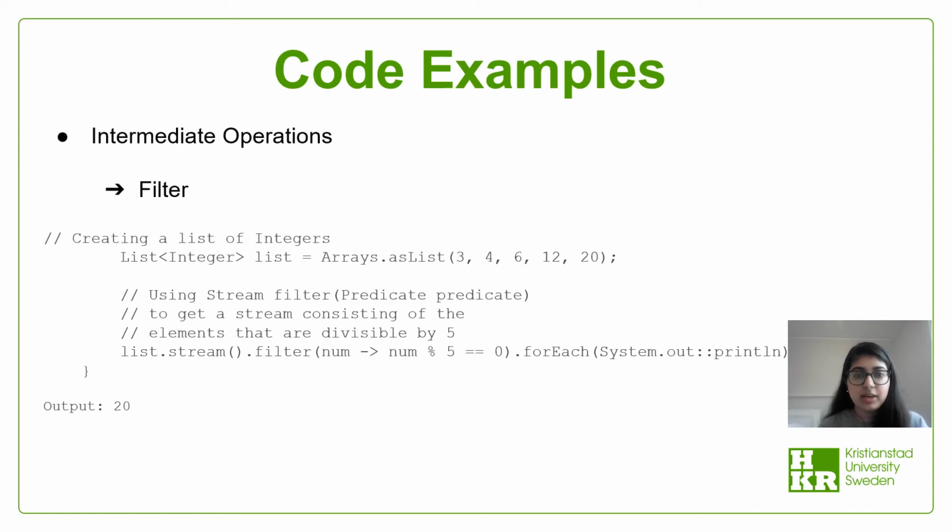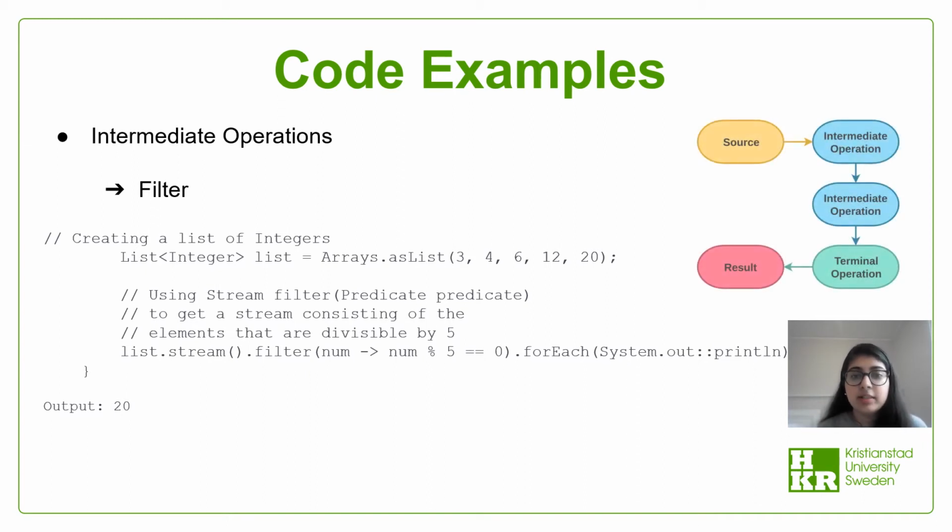Okay, so now let's go through some code examples of intermediate operations. First, we have filter. So filter returns a new stream containing a subset of the original components. In this example, we have a list of integers. We have to find elements that are divisible by 5.